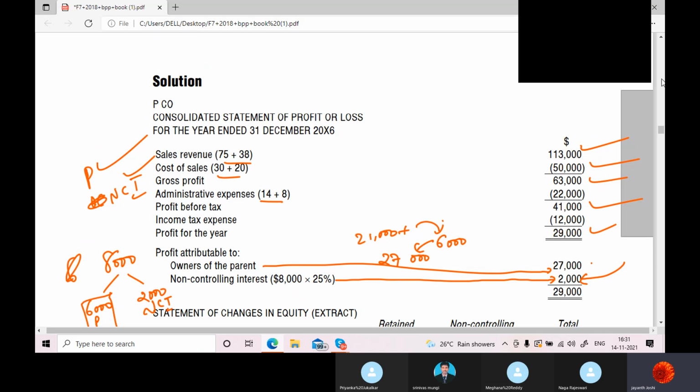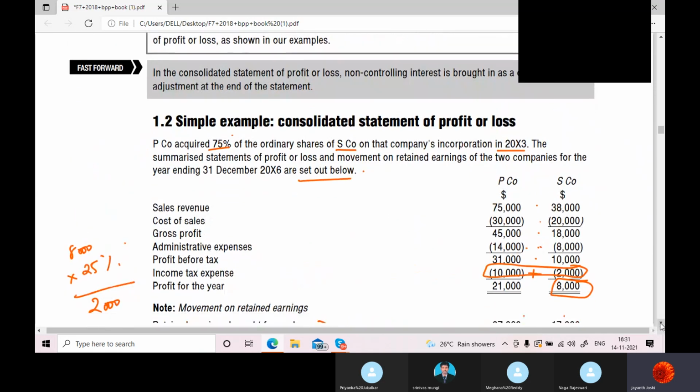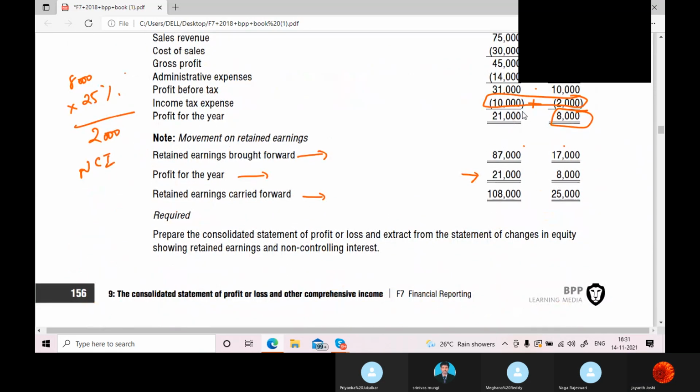Yeah. So already, what is the parent company's profit here? 21,000. So how much are they supposed to get out of this 8,000? How much are they supposed to get out of 8,000? Your voice is not audible, please. Yeah, Meghna, what is that? How much are they supposed to get?